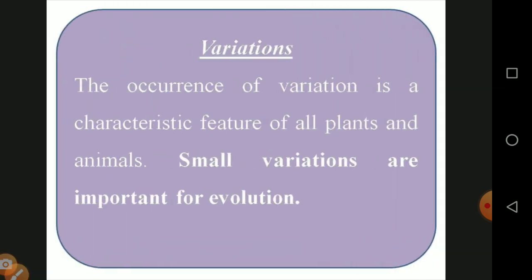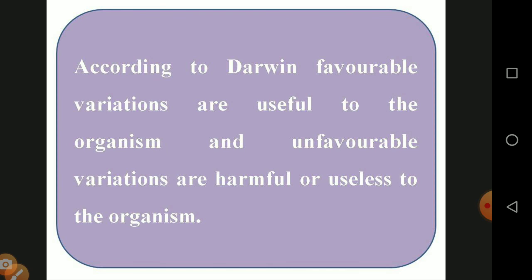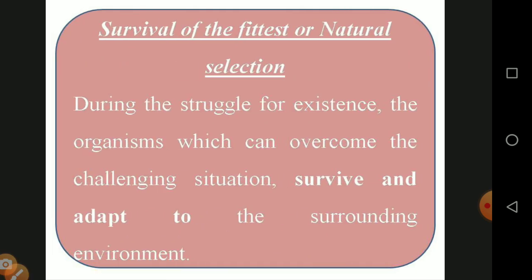And the third one is variation, the occurrence of variation in the characteristic features of all plants and animals. Small variation is important for evolution. Each and every type of organism has small variations, and small variations also play a vital role in evolution. According to Darwin, favorable variations are useful to the organism, and unfavorable variations are harmful or useless to the organism.